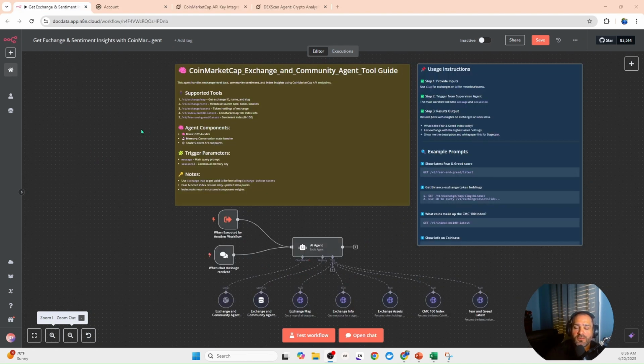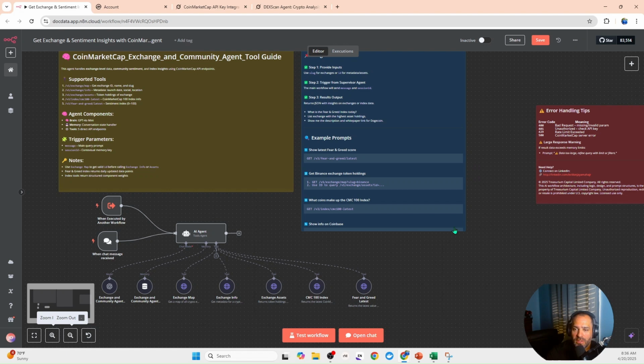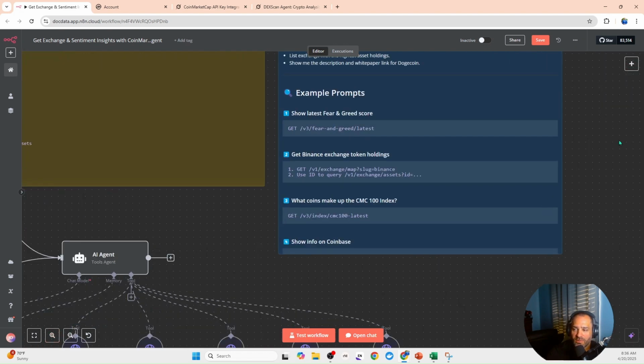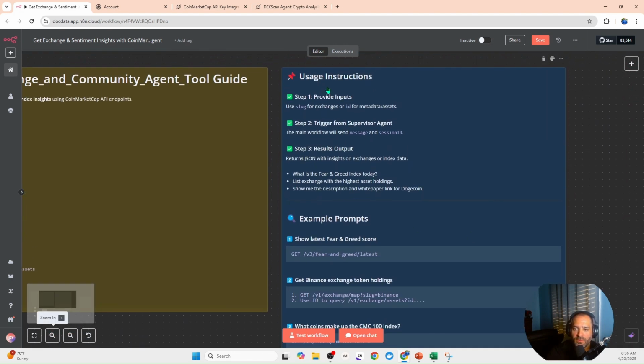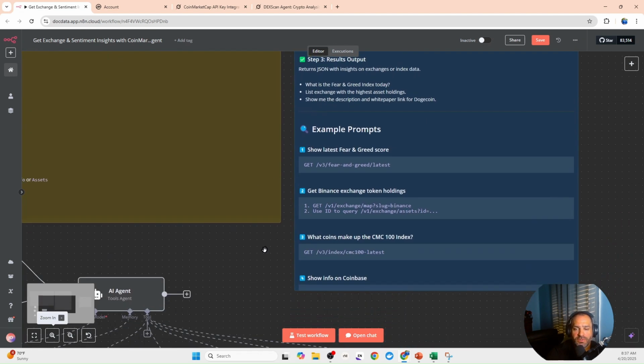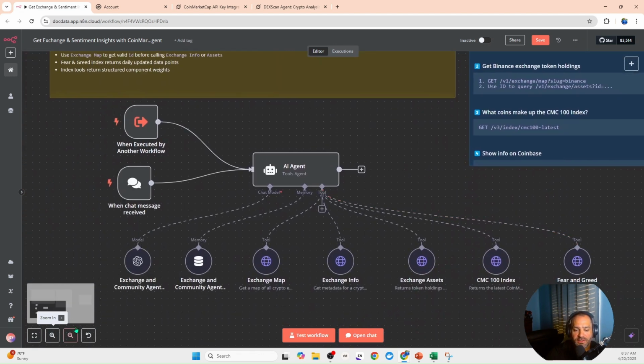So now I've shifted over to my DEX liquidity agent. And here we have some general instructions. I'm going to shift over here to show you and zoom in to show you the questions we're going to go through. The first thing we're going to talk through is, what is the fear index today? We're going to say list the exchange with the highest asset holdings, and then show me the description of the white paper for Dogecoin. So those are 3 questions that this is going to be able to answer.